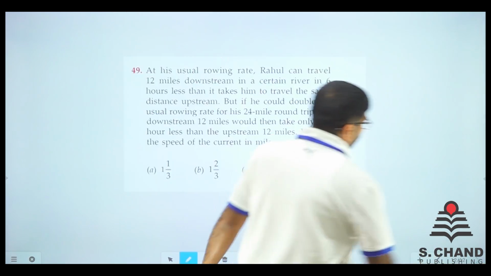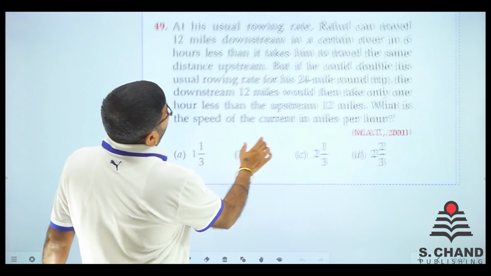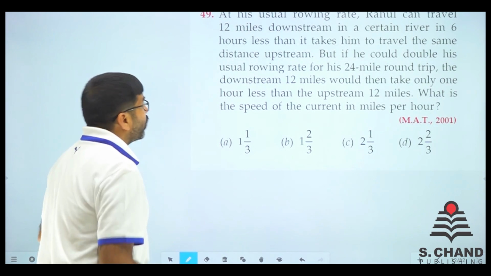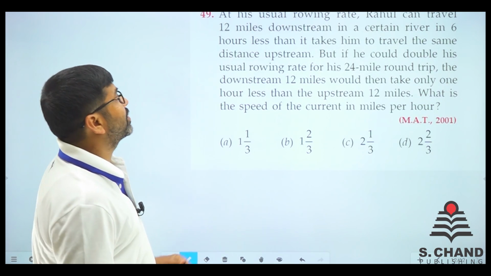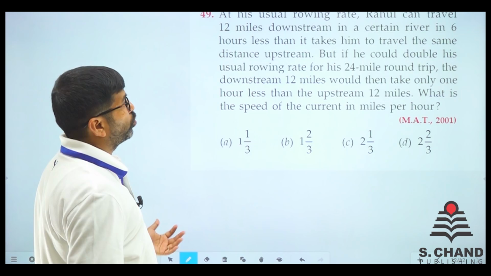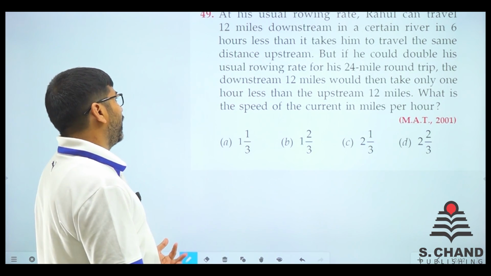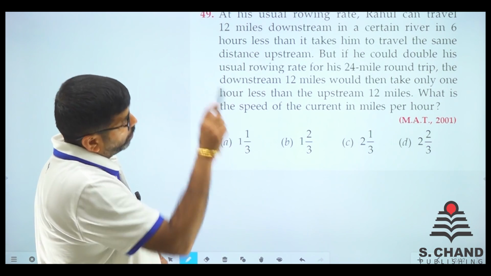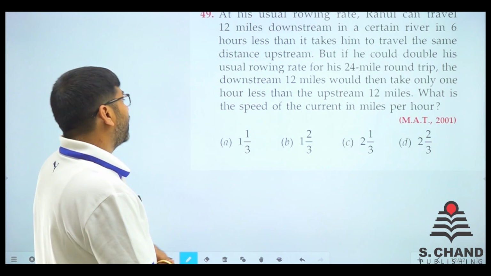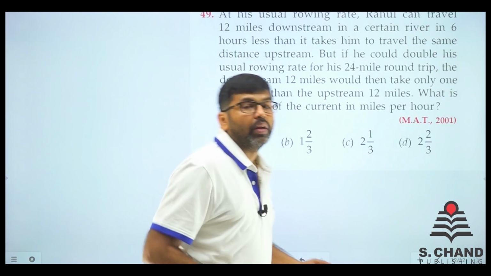One more question we do, and then we'll move to the next exercise. At his usual rowing rate, Rahul can travel 12 miles downstream in a certain river in 6 hours less than it takes him to travel the same distance upstream. But if he could double his rowing speed for his 24-mile round trip, the downstream 12 miles would then take only 1 hour less than the upstream. What is the speed of the current in miles per hour?